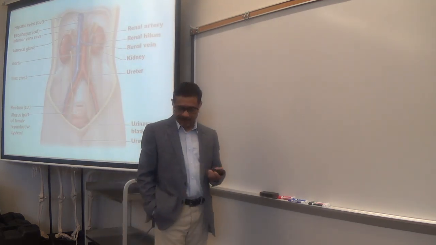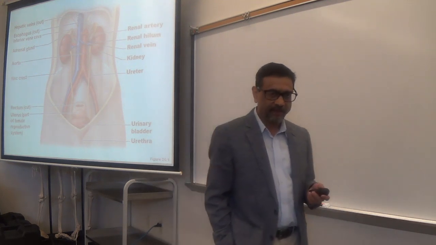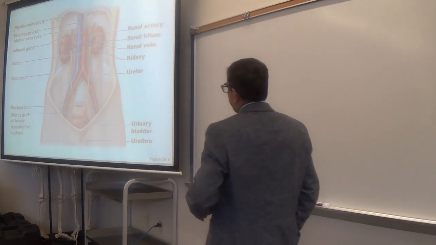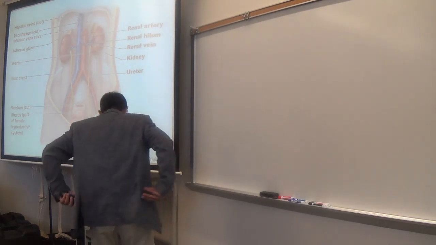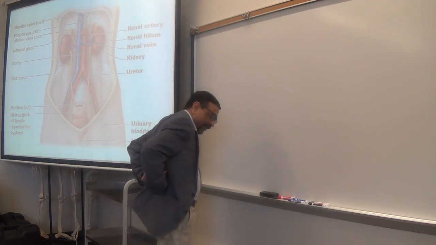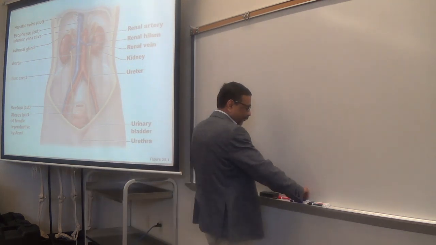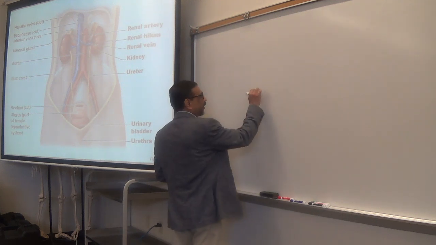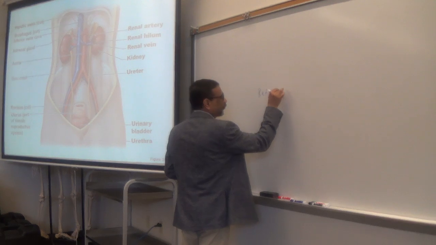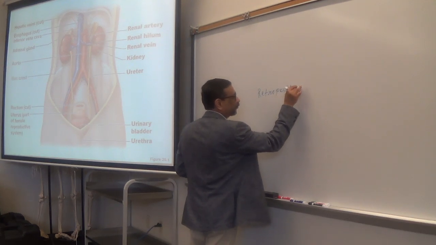In this picture, you see the kidneys, bean-shaped structures located in the back part of the abdominal cavity here. And the kidneys are retroperitoneal.